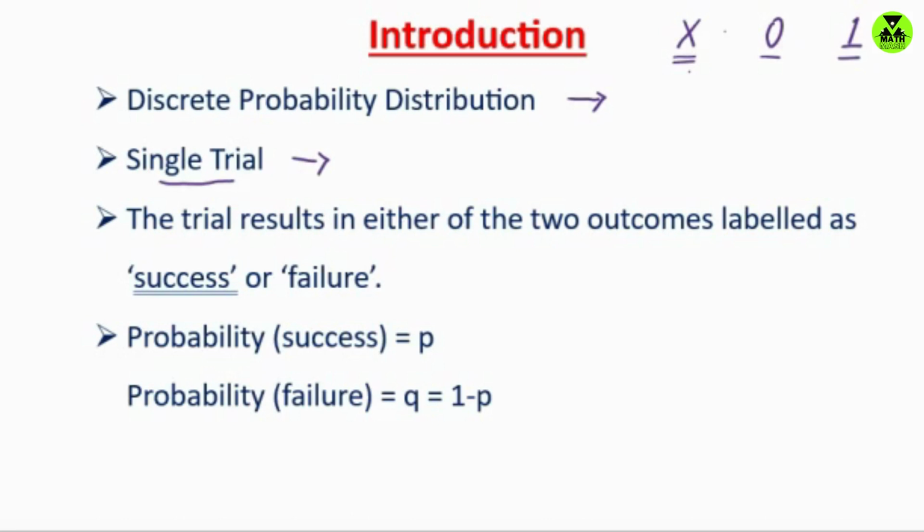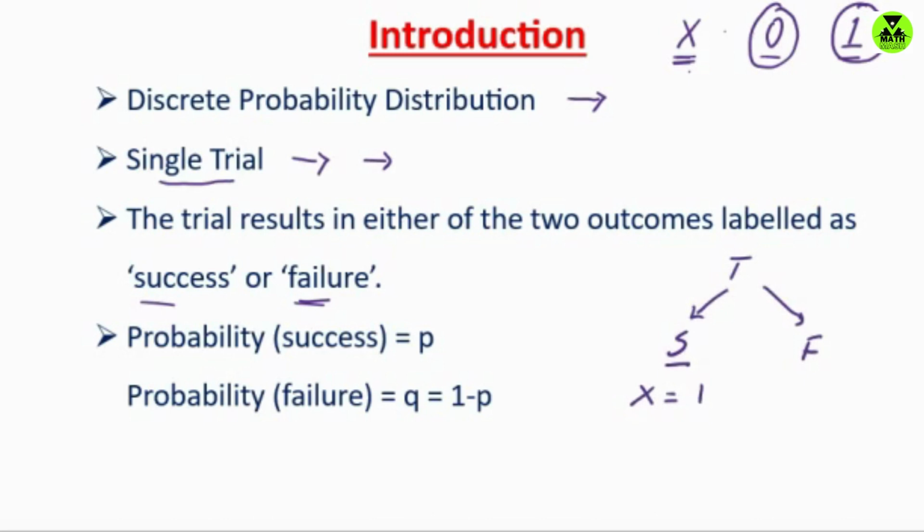And the third one, this trial results in only two outcomes, either a success or a failure. That means if we have a success, then the Bernoulli random variable will take value 1. If we have a failure, then it will take value 0. So in the Bernoulli distribution, we have a single trial, and this trial results in only two outcomes, success or failure. If there is a success, the random variable takes x equals 1. If there is a failure, it takes x equals 0.